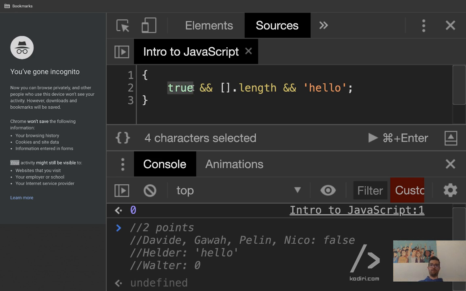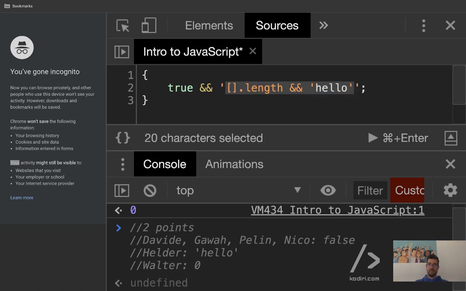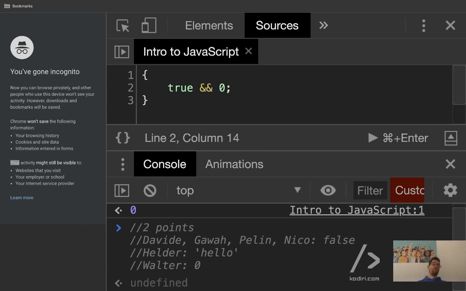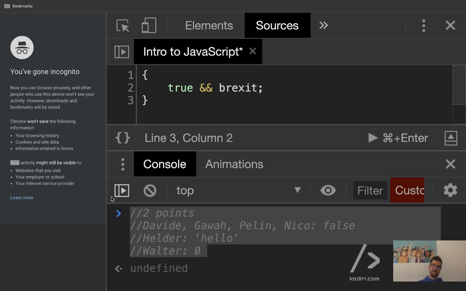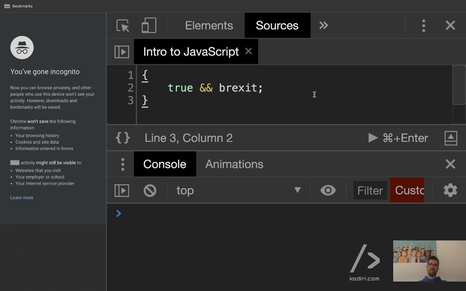So remember, true and something returns something, regardless of whether something is truthy or falsy. So true and 0 returns 0. True and 1 returns 1. Yeah? What does true and Brexit return? Undefined, because we don't define a variable.